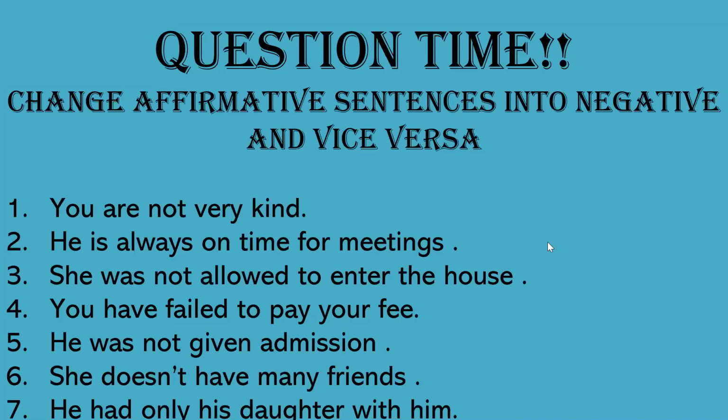Okay, Alankrita, give the answer. Ma'am, she was restricted to enter the house. Yes, you can use words like restricted or prevented, but you have to use she was restricted from entering the house, because with restricted we only use the preposition from. Okay, she was restricted from entering the house, or she was prevented from entering the house. Okay, this is how you will change it. Restricted from, prevented from entering the house. And ma'am, forbidden to. Yes, she was forbidden to enter the house. Like that, okay? You have failed to pay your fee.